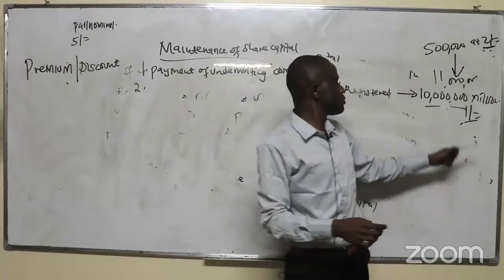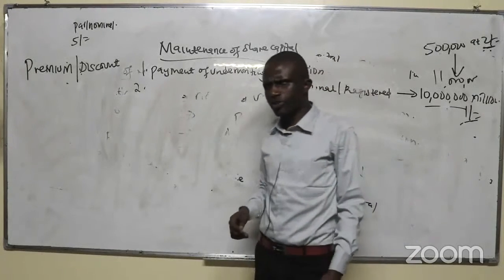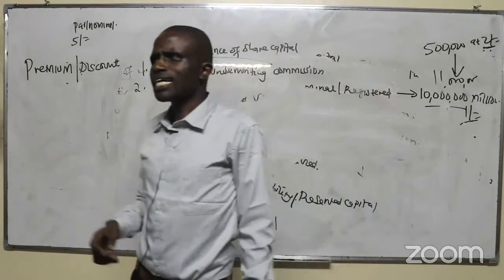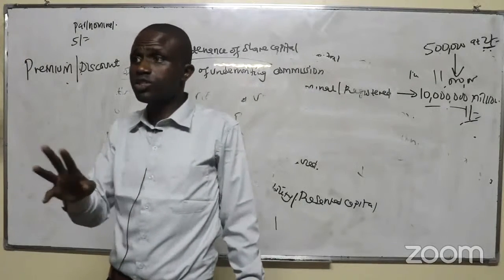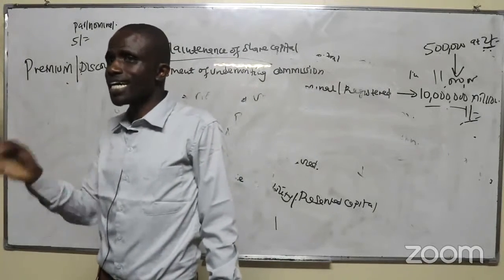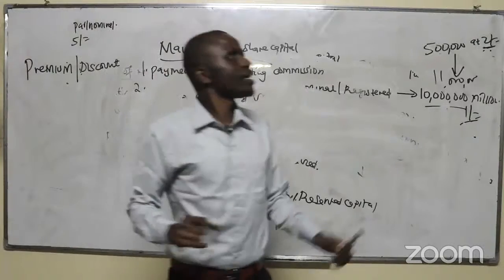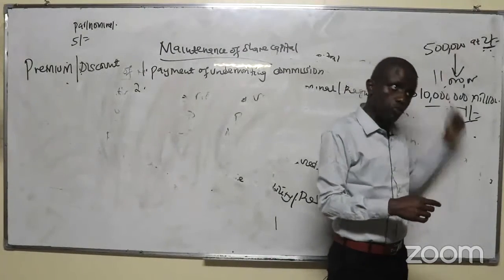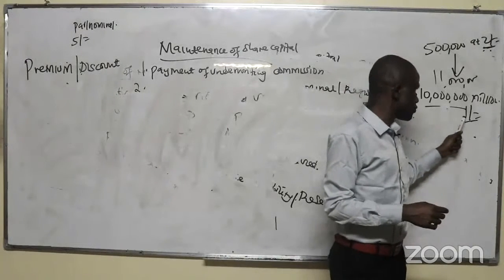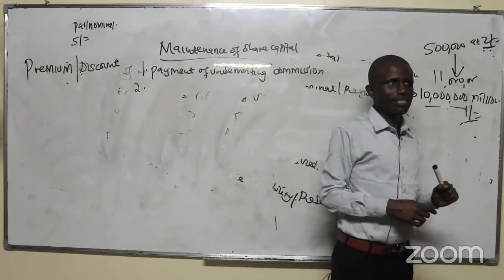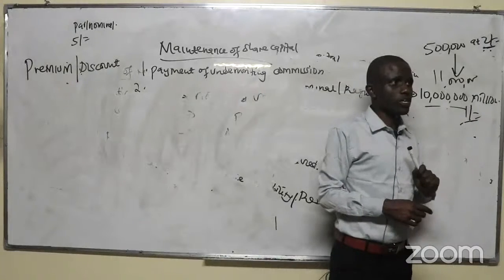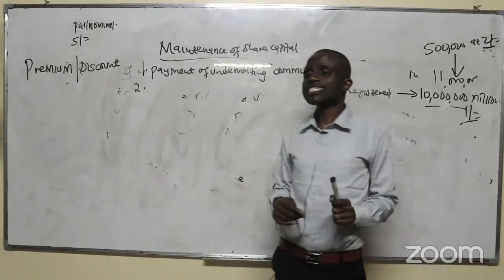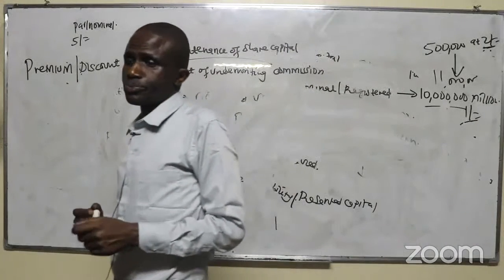But if you issue it below the nominal value, that is at a discount. Does that one reduce the share capital of the company? You know, what we are saying is that this share capital should be either 10 million or above, not below. So if you issue it at 0.8 shillings, it will go below 10 million. And therefore, issuing shares at a discount is also illegal.